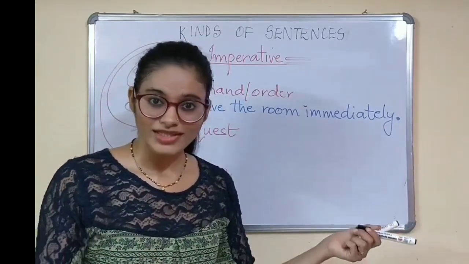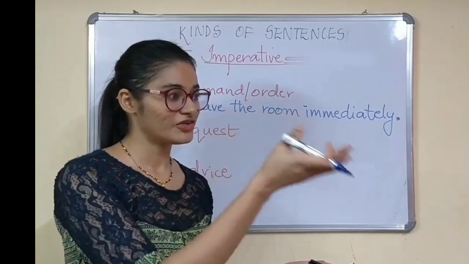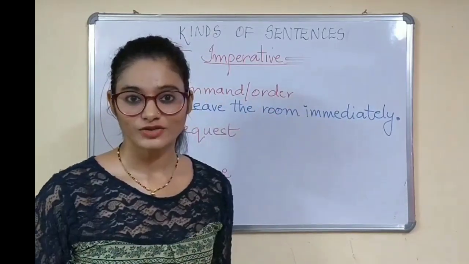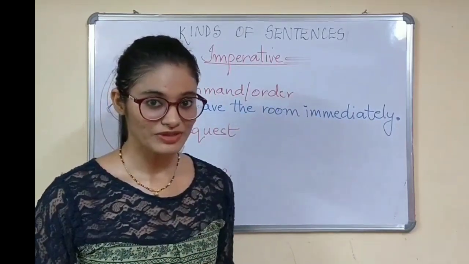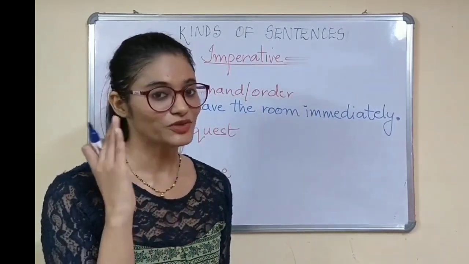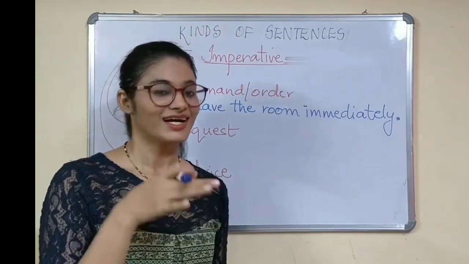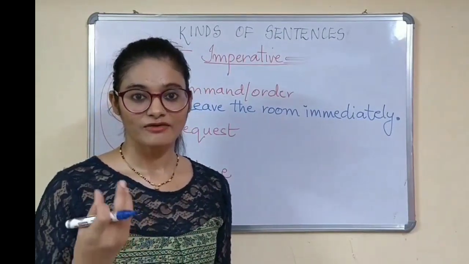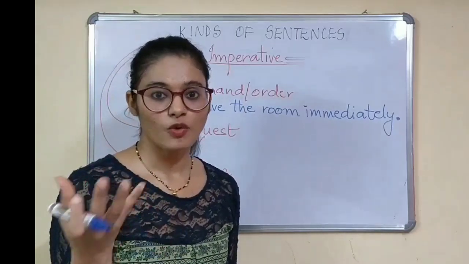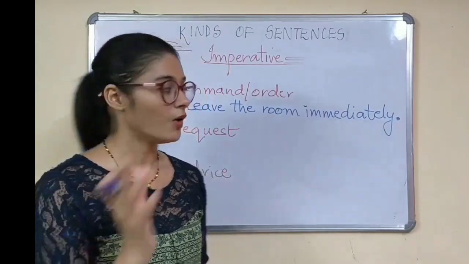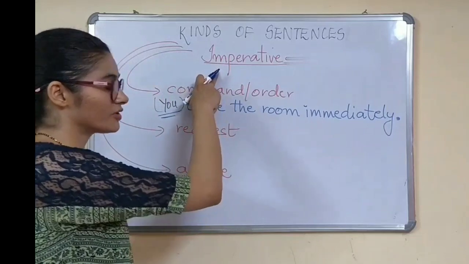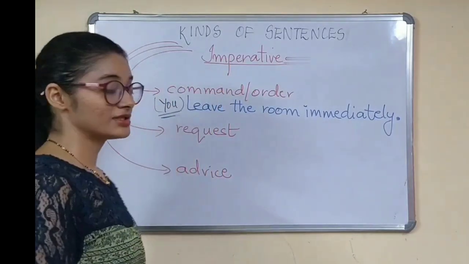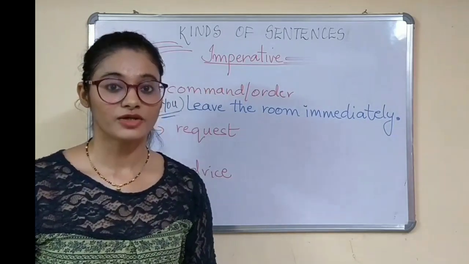So what it exactly means is, you close your book, you shut the door, you bring me a glass of water, you leave the room immediately. But here we do not say you, it is just understood. Okay, so all those sentences wherein it gives you an order, a command, they fall under your imperative sentences.